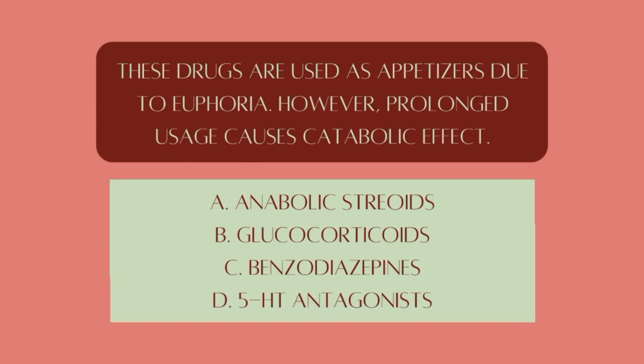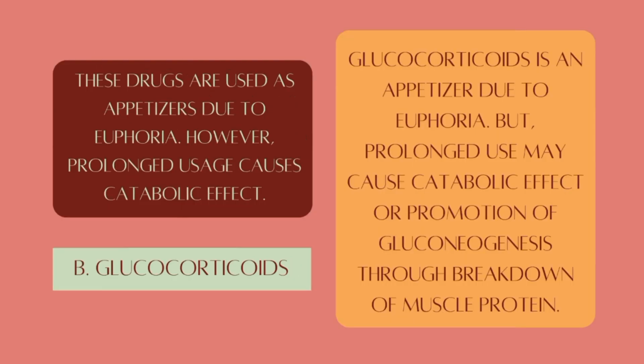These drugs are used as appetizers due to euphoria. However, prolonged usage causes catabolic effect. A. Anabolic steroids, B. Glucocorticoids, C. Benzodiazepines, D. 5-HT antagonists. Answer is B. Glucocorticoids are appetizers due to euphoria, but prolonged use may cause catabolic effect or promotion of gluconeogenesis through breakdown of muscle protein.